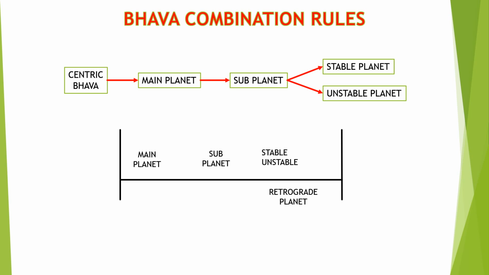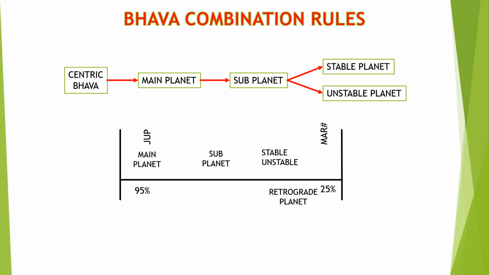For example, we can consider Jupiter is 95% close to the bhava and Mars is retrograde and it is 25% close to the bhava. So now Jupiter will be the main planet and Mars will also become the main planet for that bhava. But the order will be Jupiter first, and then Mars will control as the second main planet of that bhava.